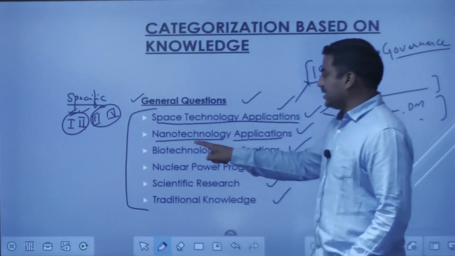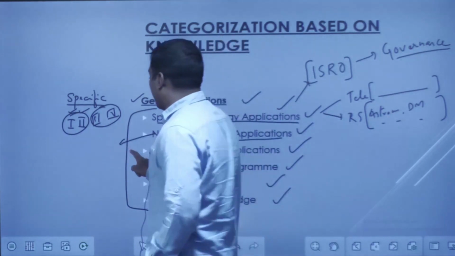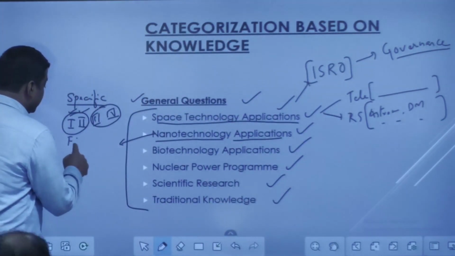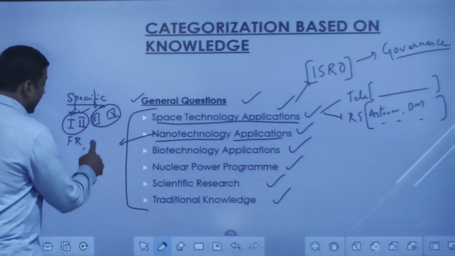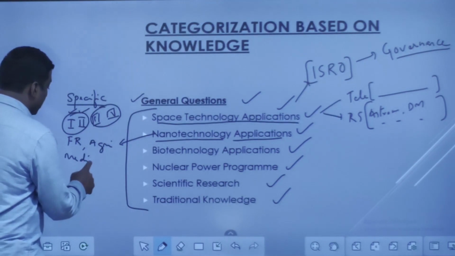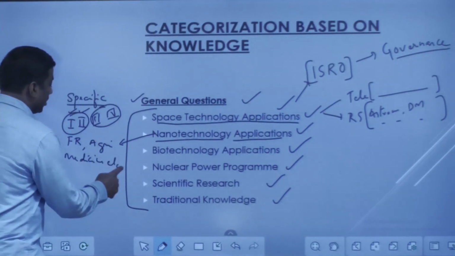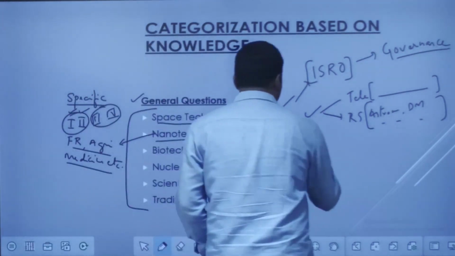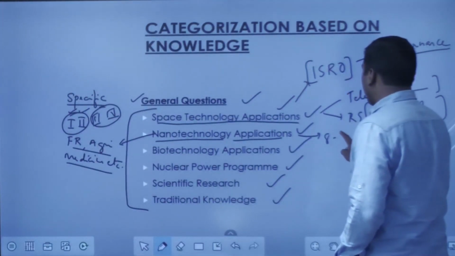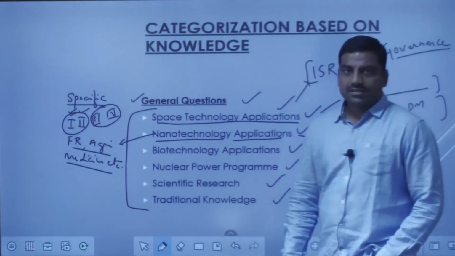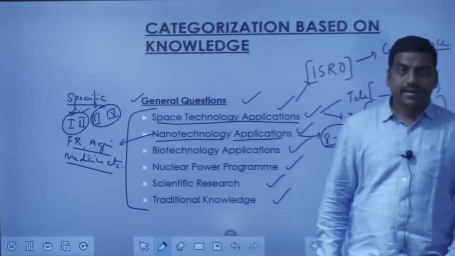And when it comes to applications, they are mainly in fundamental research, then agriculture, then medicine, etc. So when they ask you for nanotechnology applications, you should be writing a minimum of 8 to 10 applications, depending upon the marks for which they asked.